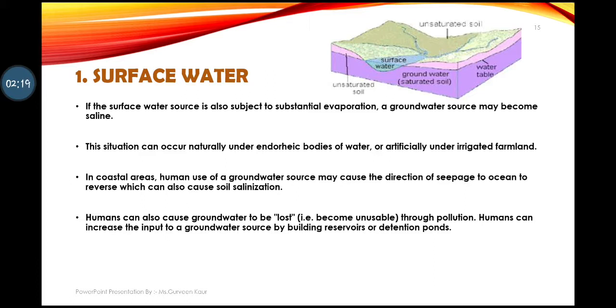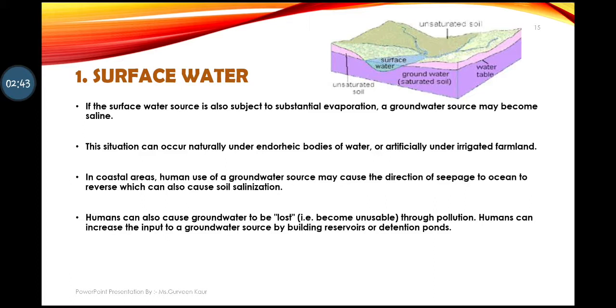This water is consumed by plants, humans, and animals, and if these water bodies get polluted, it will have a very huge effect, because the livelihood of the people depends on the surface water only, because the percentage of fresh water is very small. So this was surface water.